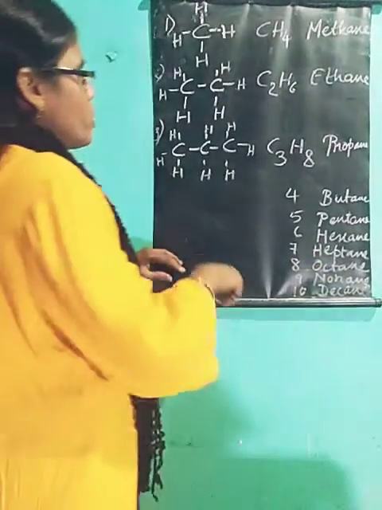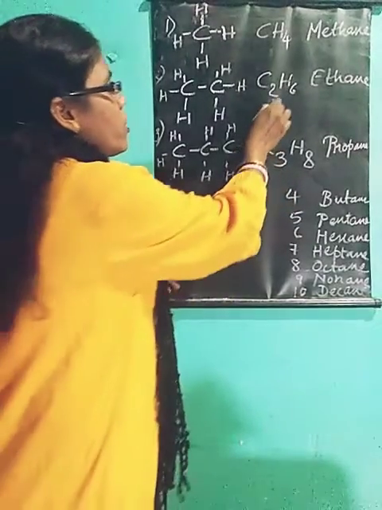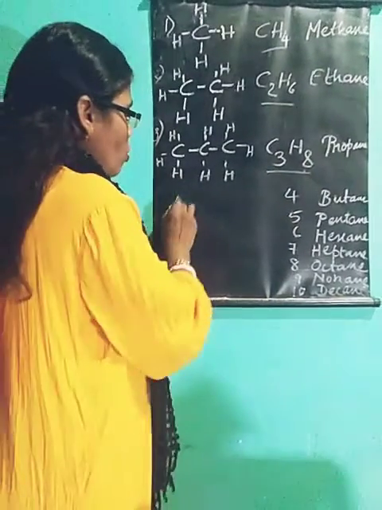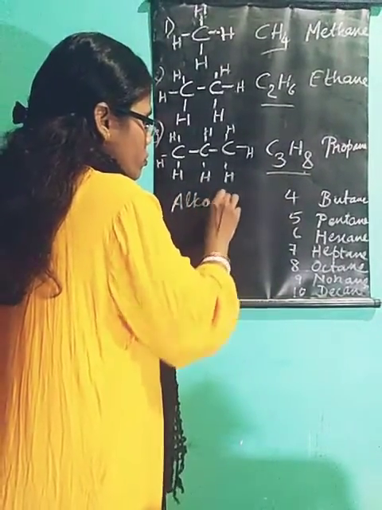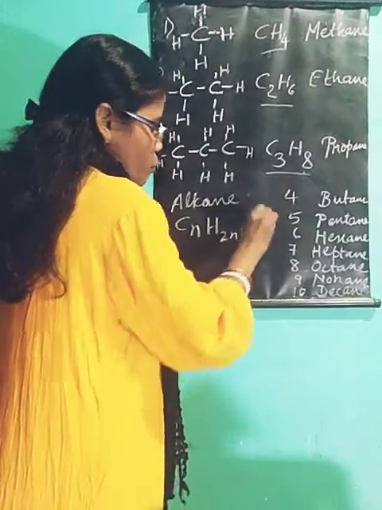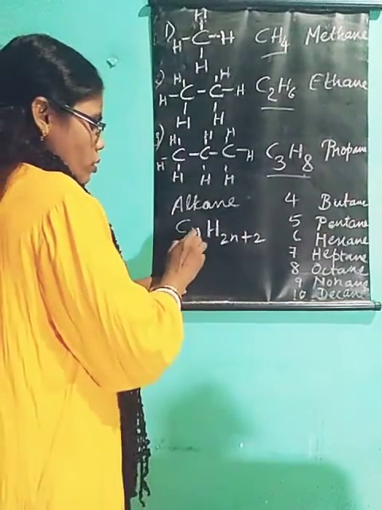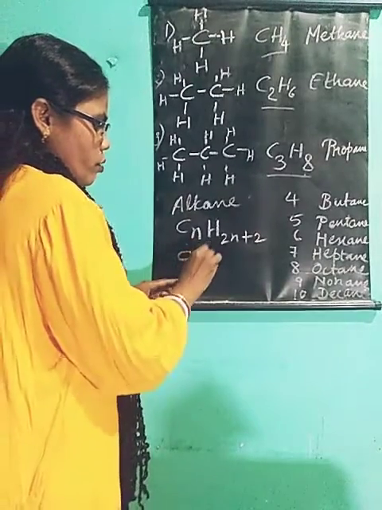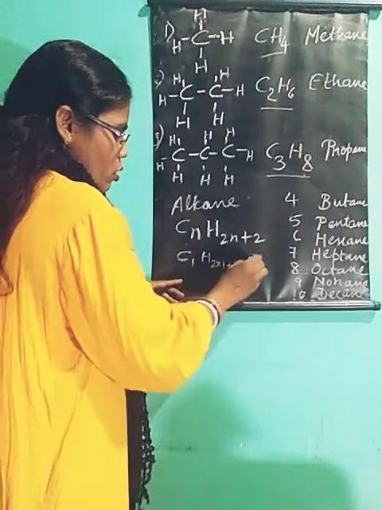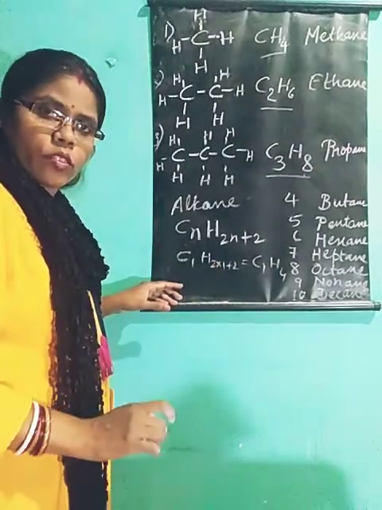Now you can see something here, children. We can get the general formula. See here, there is some link in these formulas. The general formula of alkane is CnH2n+2. Okay, this is the general formula. Now you just try to place 1. For 1 carbon atom, C1H2n means 2 into 1 plus 2. So it comes C1H2+2, that is 4, CH4.